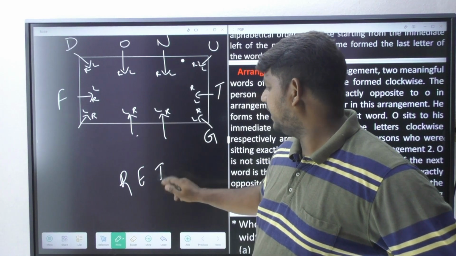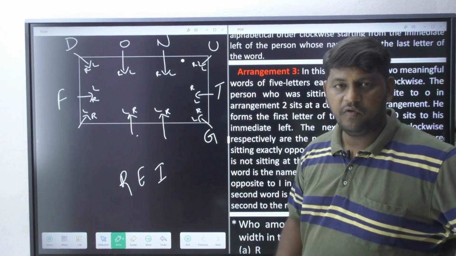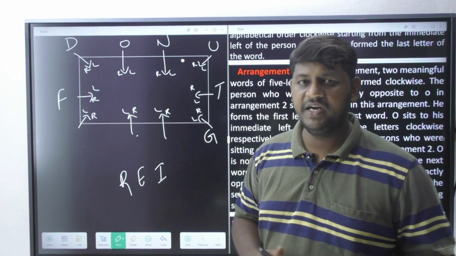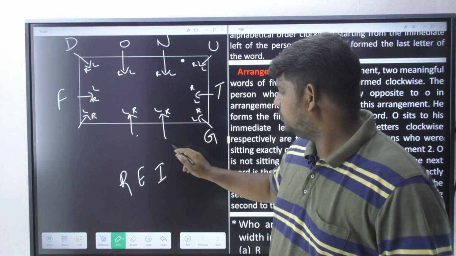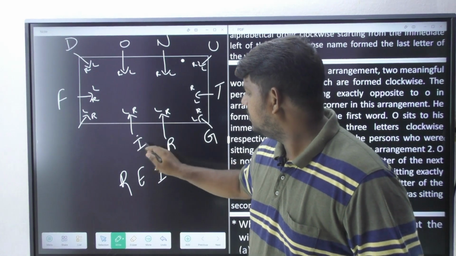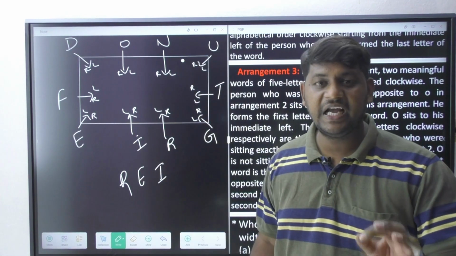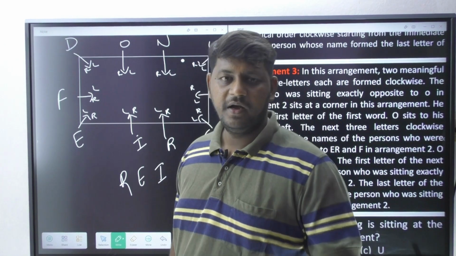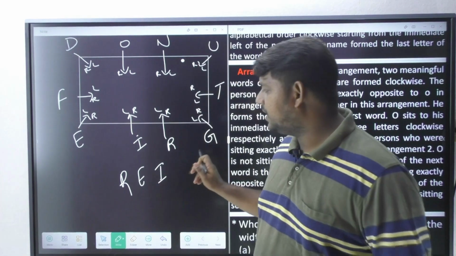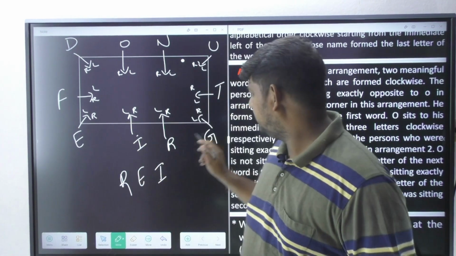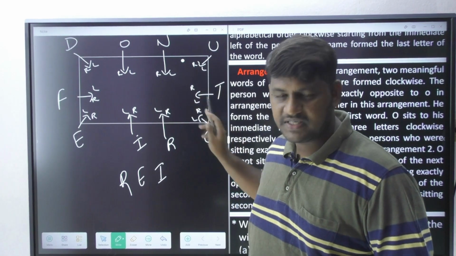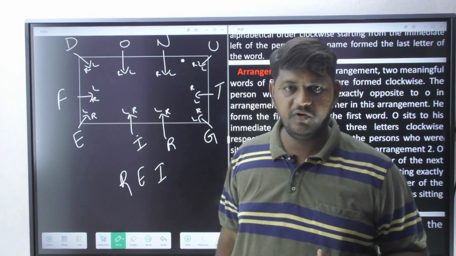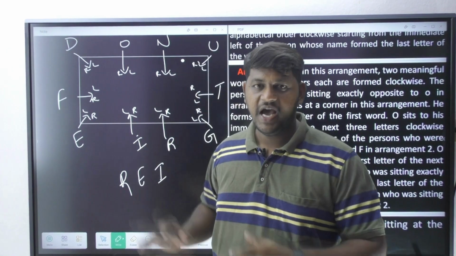E, I. Correct? Now when you are good with your English vocab, then immediately you can identify what is the word we are missing. So what is the word? Grief. Grief is also an English meaningful word. Now this second word is also formed. So please observe here, donut is the first word, grief is the second English meaningful word. It actually formed in the arrangement 3.